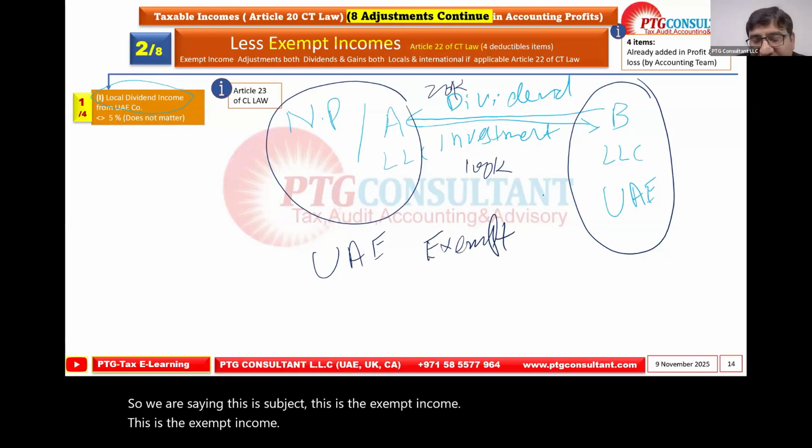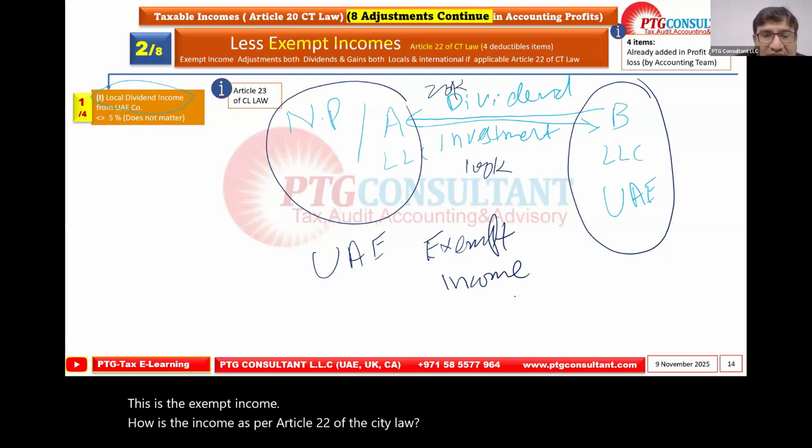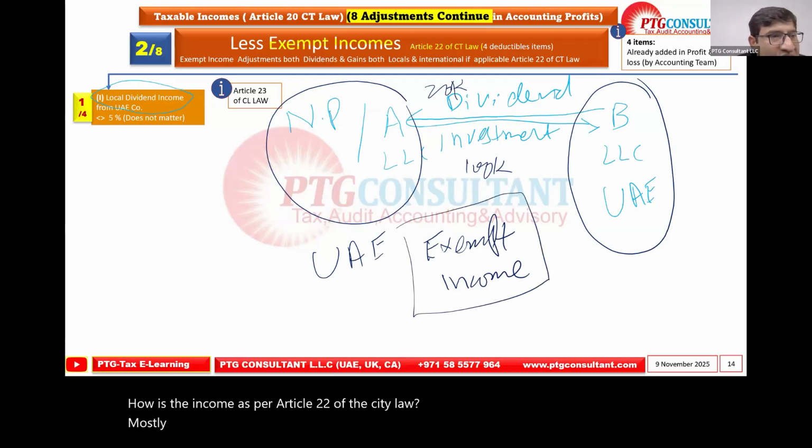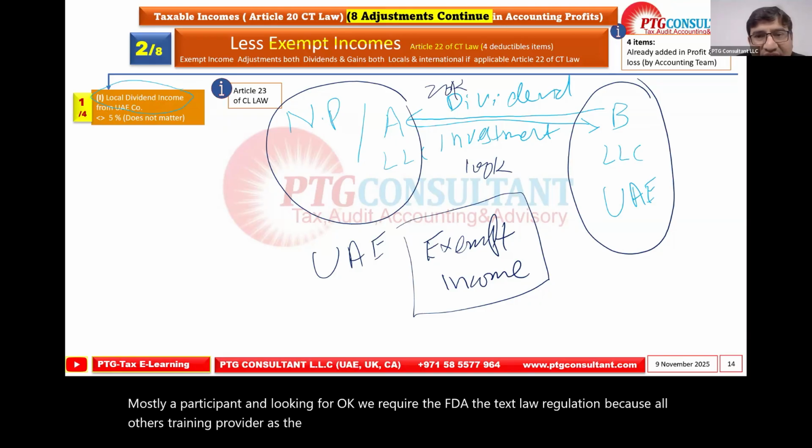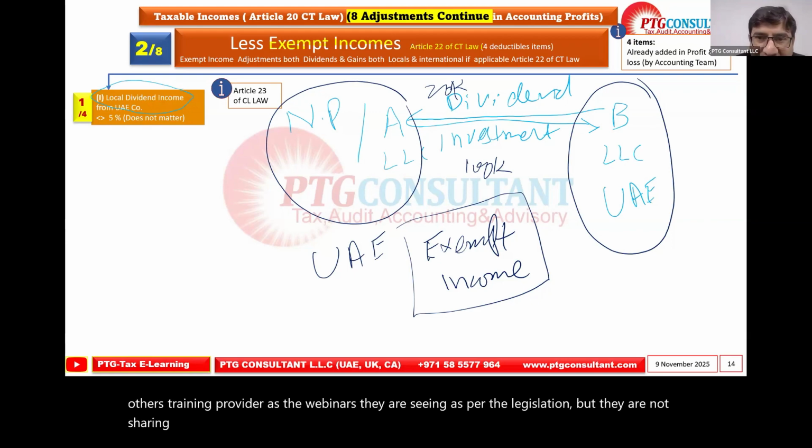How is it exempt income? As per Article 22 of the CT law. Mostly participants are looking for, okay, we require the FTA or the tax law regulation, because all other training providers and webinars say as per the legislation, but they are not sharing the reference. Don't worry, you will have all the references, and even the link will be shared in the group also.